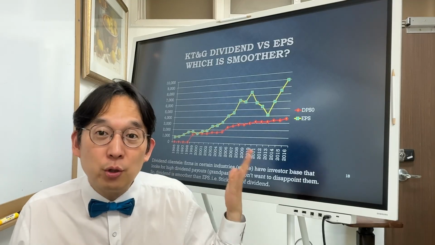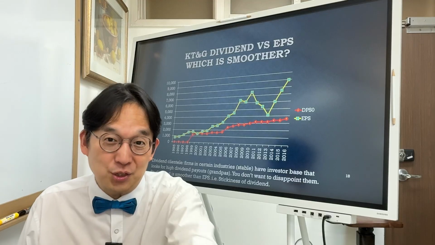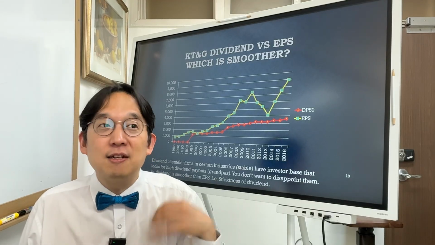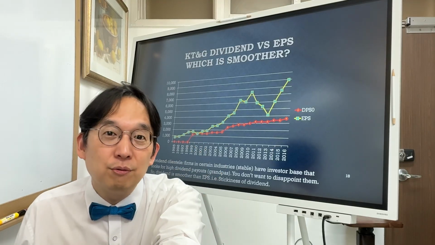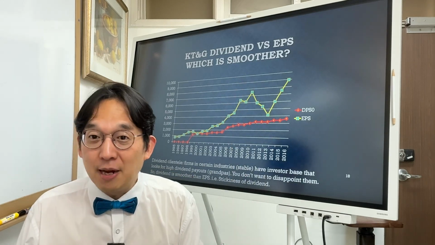Instead, they resort to this dividend payment, paying dividend cash, right? Whereas you guys, young blood, are fast in timing and getting the information and buying and selling, right? So you don't usually invest in this kind of dividend-paying stocks.